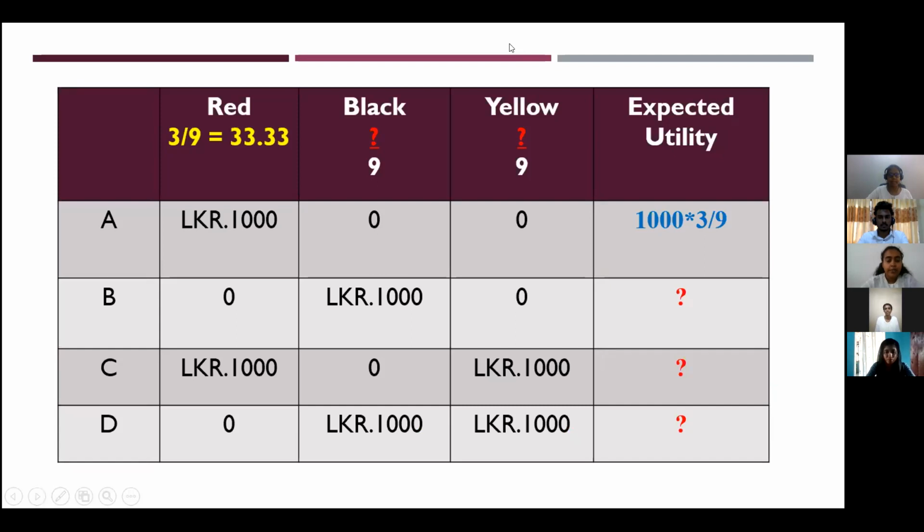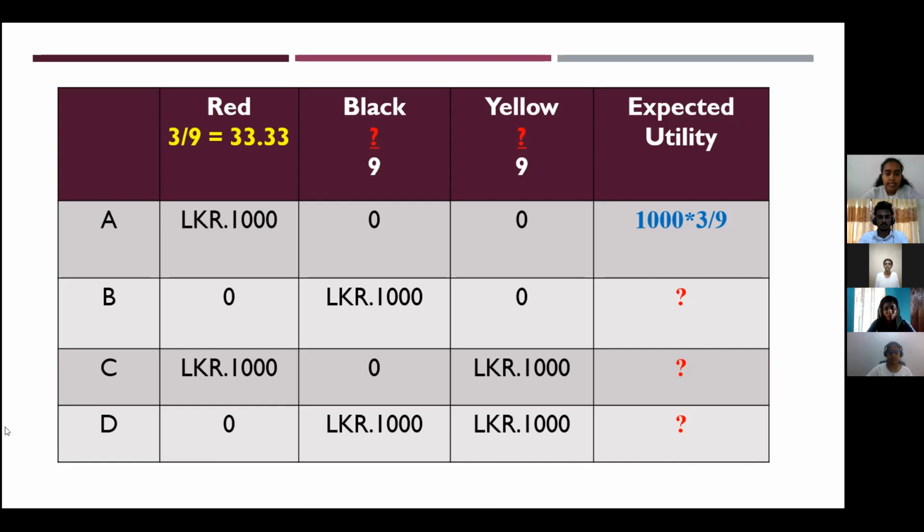Here there is a covered ball with 3 red balls and 6 other balls, which could be black or yellow. In this table, you can see the probability of a red ball is 3 upon 9. But we don't know how many black or yellow balls there are. Anyway, the total of black and yellow balls is 6. Hence we can't come to a conclusion about the probability of black and yellow balls because we don't know how many black balls and how many yellow balls there are. Then we have to calculate expected utility at each point.